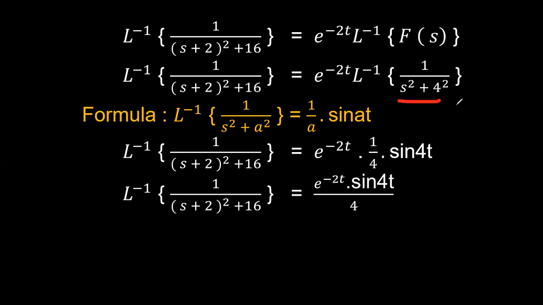So this can be compared with 1 by s square plus a square, which is given as 1 by a into sine at. So what is the a value here? 4. So the Laplace inverse of 1 by (s plus 2) whole square plus 16 can be written as e power minus 2t into 1 by 4 into sine 4t. So this is the way you have to simplify the given problem.